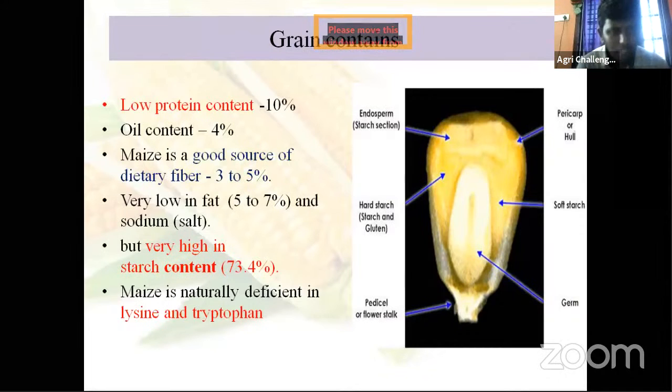Maize is naturally deficient in lysine and tryptophan. Most of your cereals and millets are deficient in lysine. Yes, what is lysine?